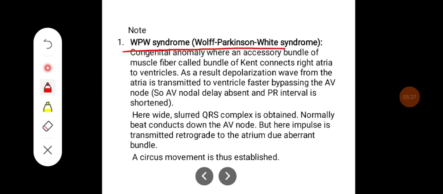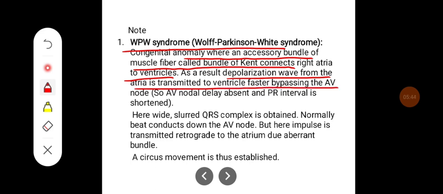WPW syndrome, that is Wolff-Parkinson-White syndrome, is a congenital abnormality where an accessory bundle of muscle fiber called the bundle of Kent connects the right atrium to the ventricles. As a result, the depolarization wave from the atria is transmitted to the ventricle faster, bypassing the AV node. So AV nodal delay is absent and PR interval is shortened. Here, a wide slurred QRS complex is obtained.